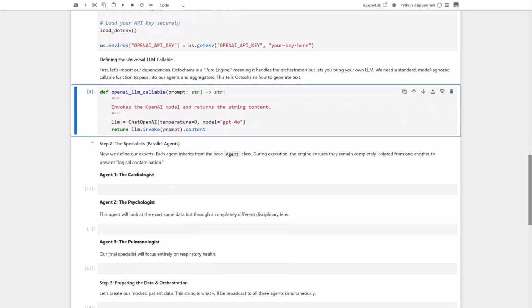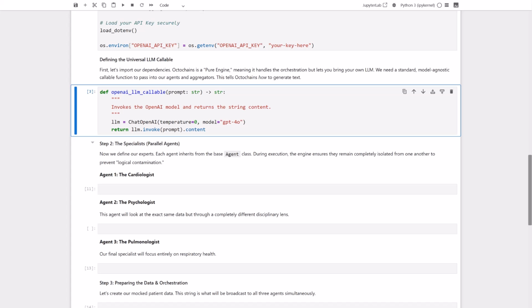With our LLM connection ready, it's time for step 2, creating our specialists. Remember, the magic of Octochains lies in parallel, isolated reasoning. We want our agents to analyze the patient data independently without biasing each other.